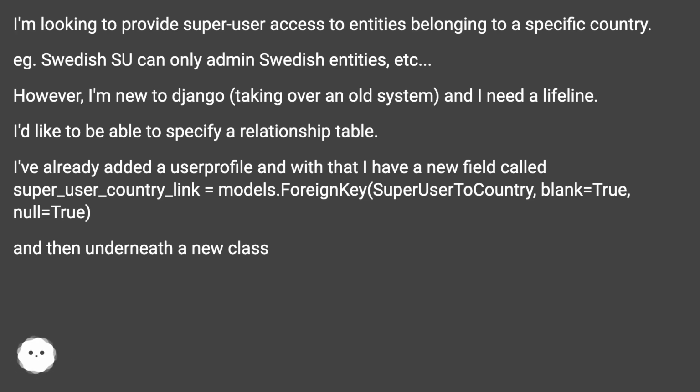I'd like to be able to specify a relationship table. I've already added a user profile, and with that I have a new field called super_user_country_link = models.ForeignKey(SuperUserToCountry, blank=True, null=True). And then underneath, a new class.